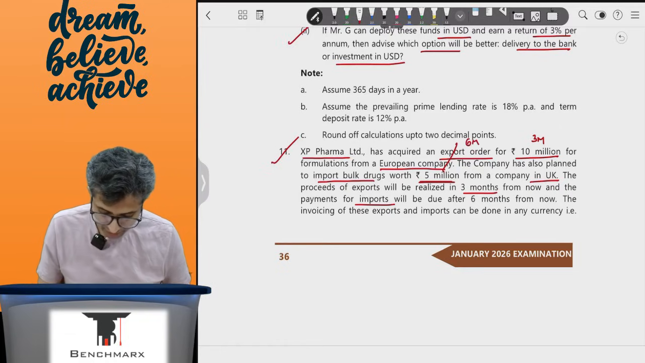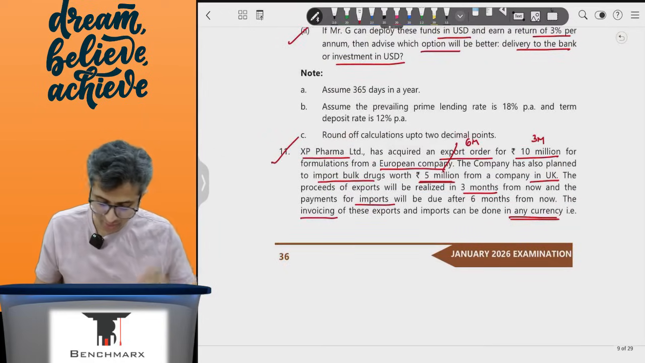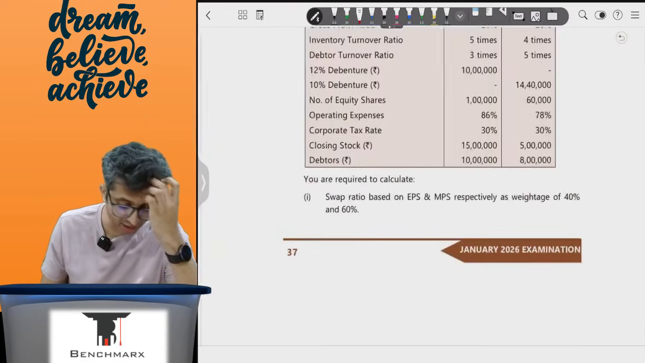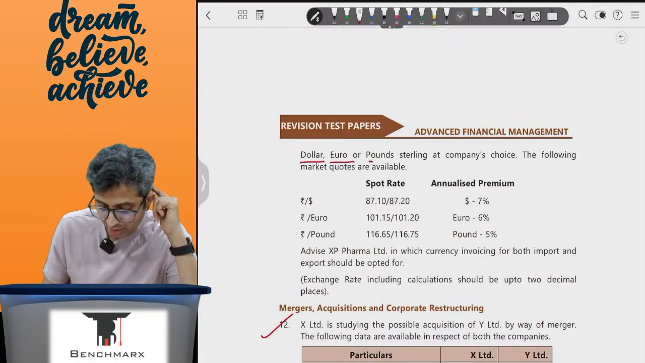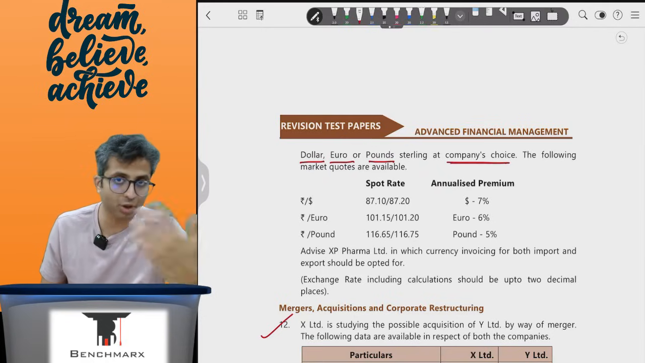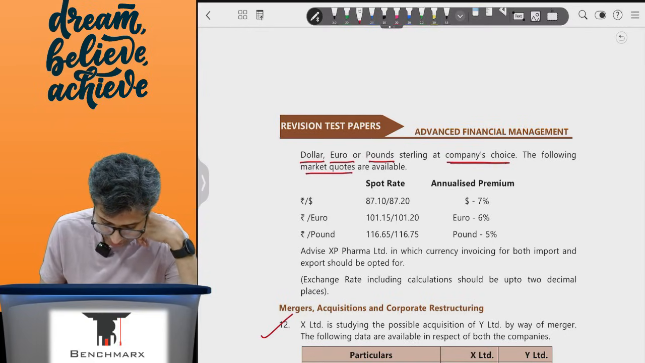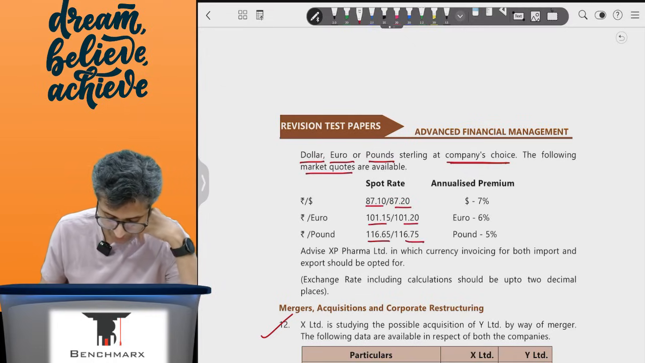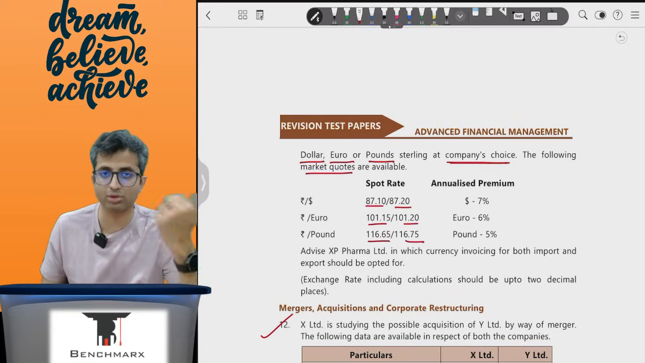From now, the invoicing of these exports and imports can be done in any currency. Now this is a little unique: it can be done either in dollars, euro or pounds at the company's choice. So you have 3 currencies, and you have to figure out which currency to take. The following market quotes are available, so you will have the bid and the ask for each of them. You will try to find in which currency what the invoice value will be.